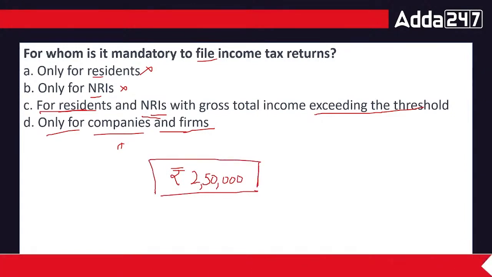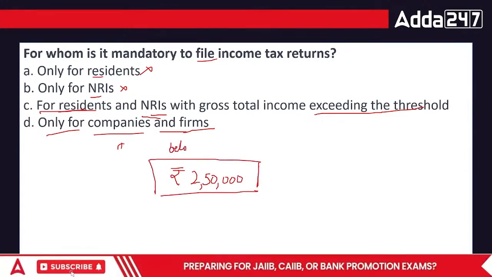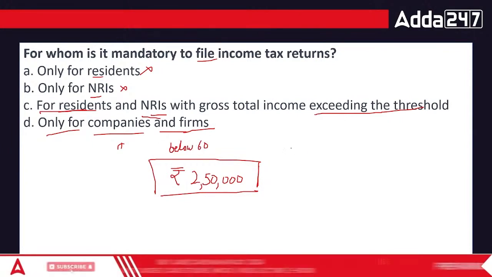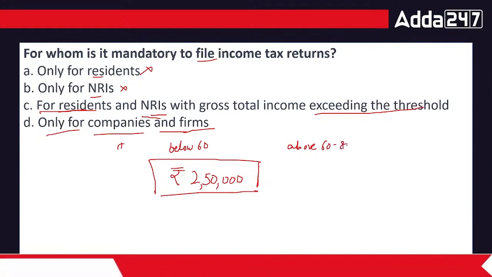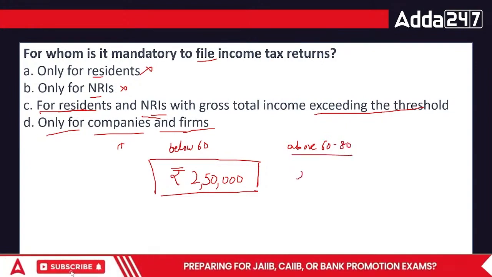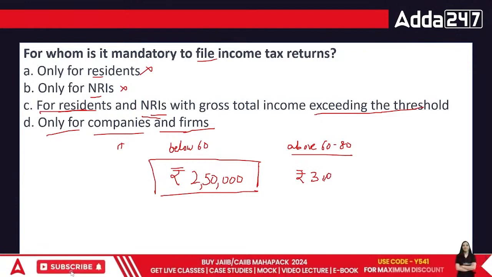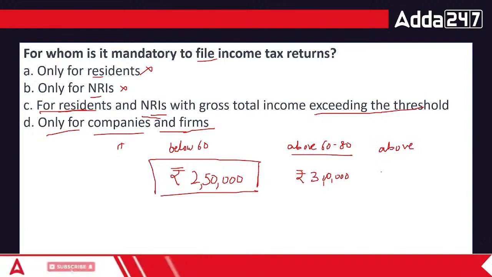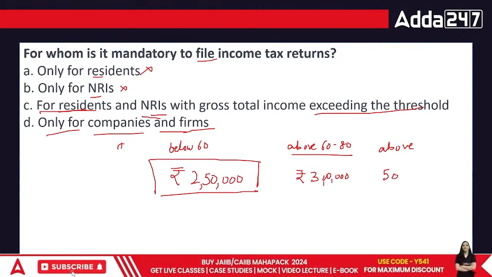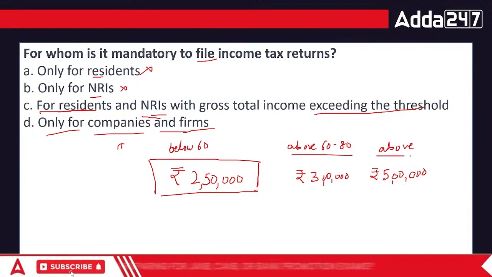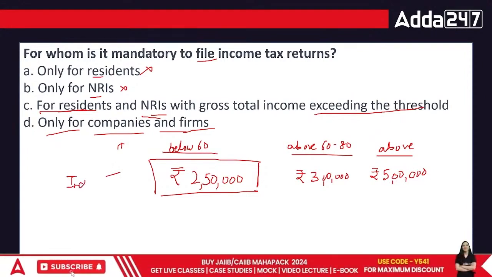That is for an individual who is below 60. Someone who is above 60 and up to 80 is covered under 3 lakh rupees. And above 80, they are called super senior citizens; for them, it is 5 lakh rupees. Done, everyone? These are the 3 slabs for individuals who are residents.